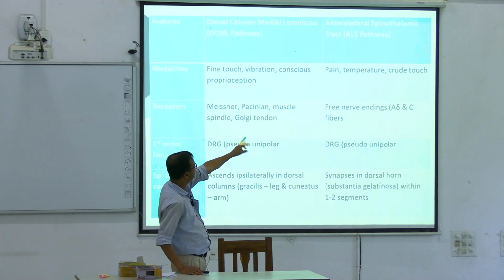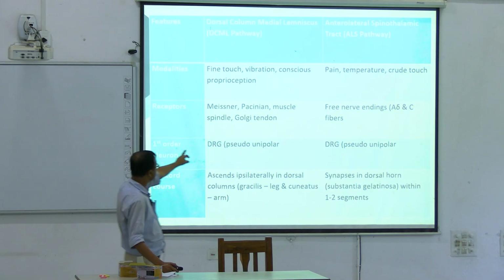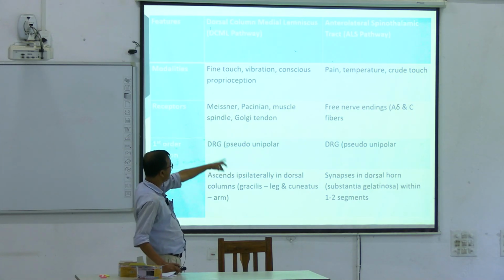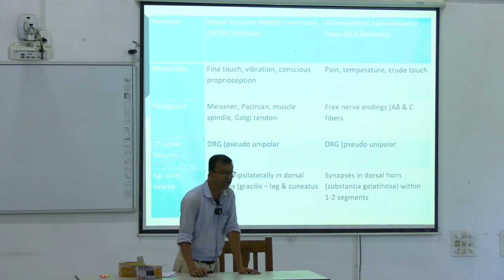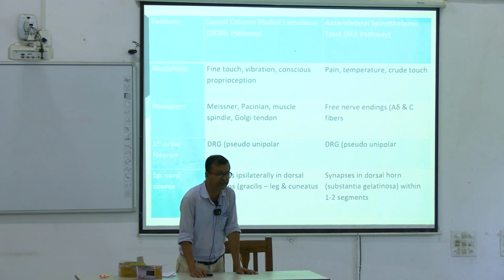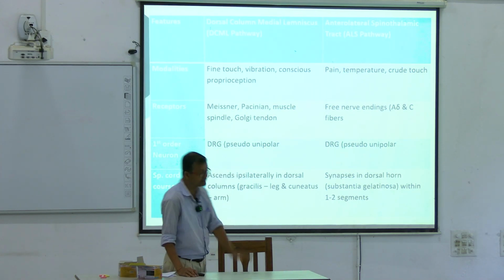Write it this way: pain, temperature, crude touch. Next, in terms of receptors for the DCML: Meissner's, Pacinian, muscle spindle, Golgi tendon. And the ALS pathway in terms of receptors: A delta, mostly bare nerve endings, or free nerve endings, or C fibers, unmyelinated fibers.